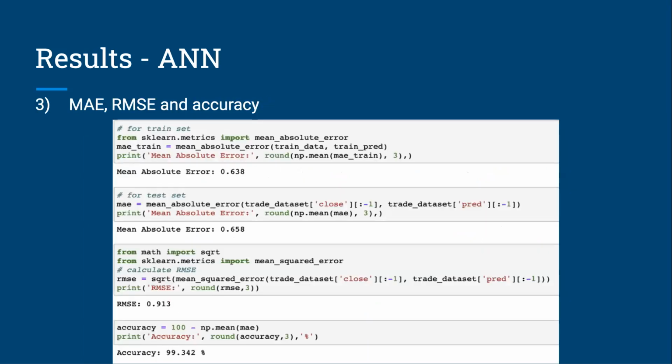And the next one is our MAE and RMSE accuracy. So here we find that for the MAE scores there is not a significant difference between the train set and test set. So we think it's a fair model to train our stock prediction data in the ANN model.